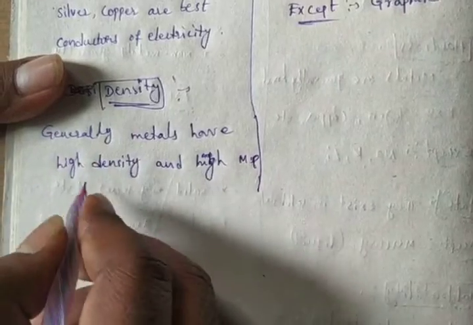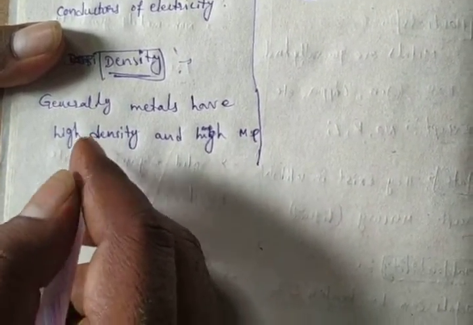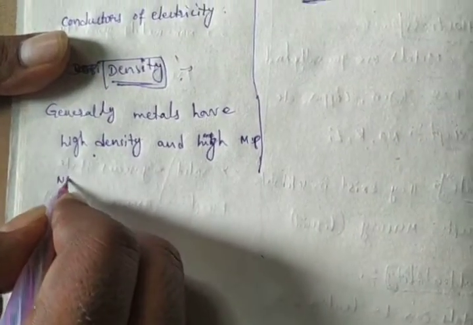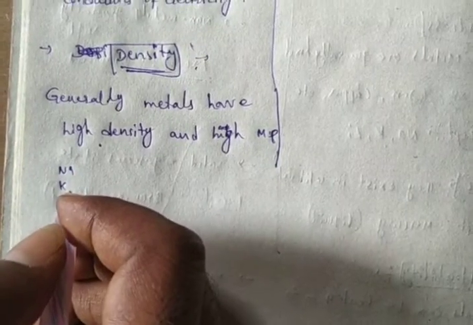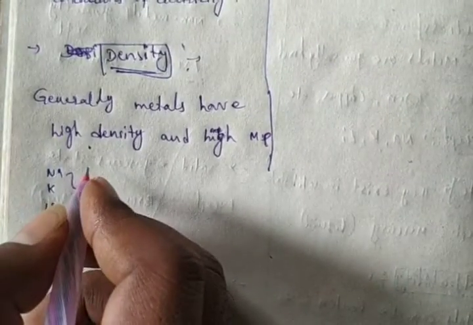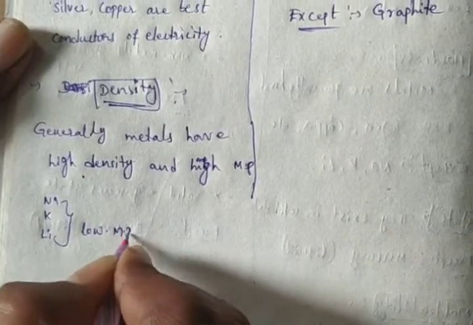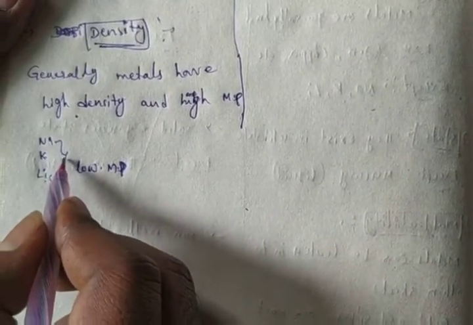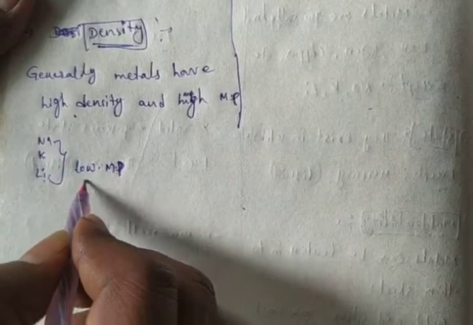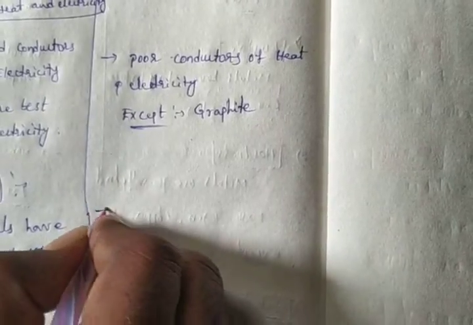Here, some exceptions are there. Sodium, potassium and lithium have low density, and low density means they have low melting points. Sodium Na, potassium K, lithium Li have low density, so they have low melting points.